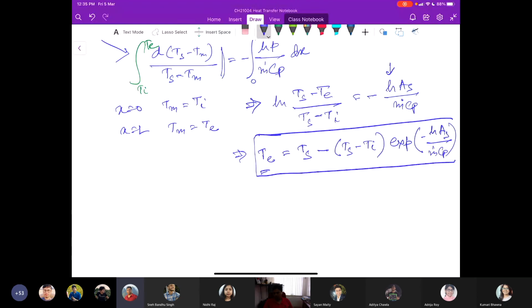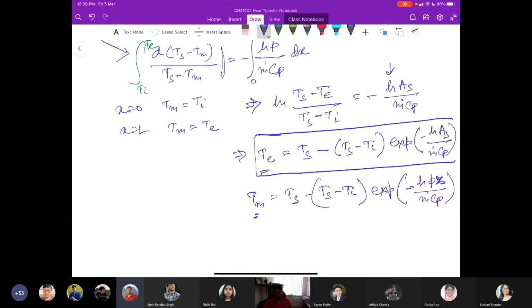And also, in place of As, if you write it in this form, any mean temperature at any point is basically Ts minus (Ts minus Ti) times exp minus h P x divided by m dot Cp, where instead of As, which is for a length, we say the perimeter P multiplied by x.